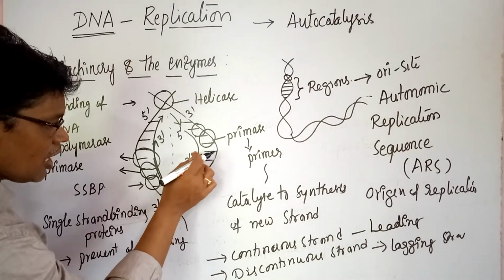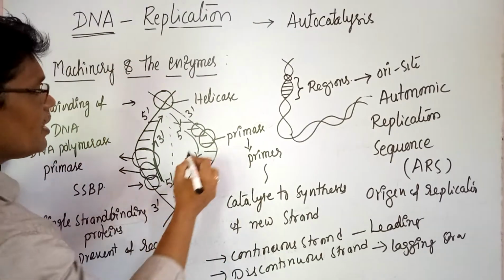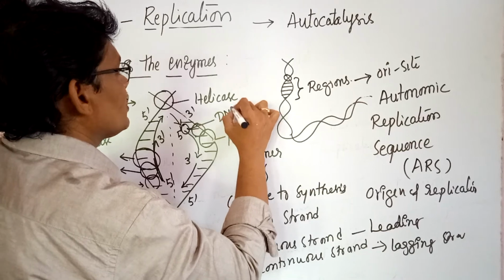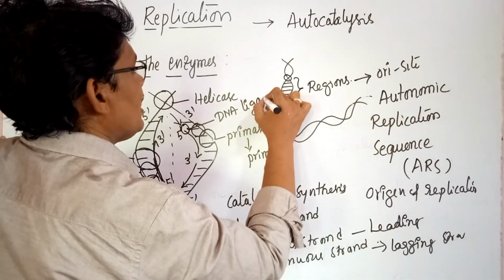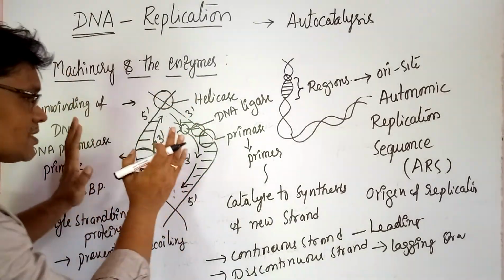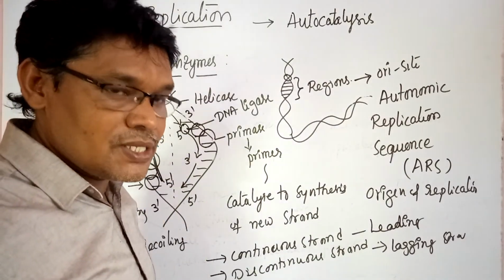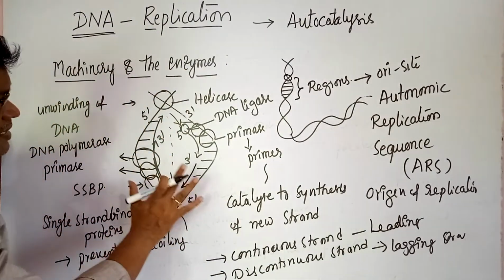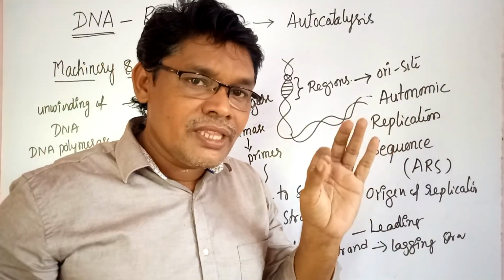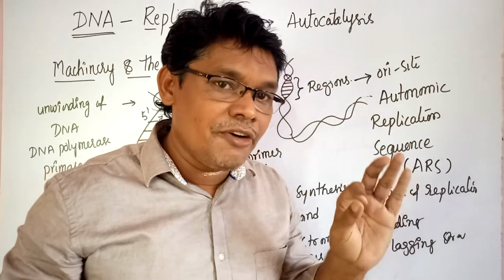After this, all of these small segments are ligated. Ligated means all of these are linked by an enzyme called DNA ligase. So these are the different types of enzymes involved in the replication process. Replication continues with high expenditure and requirement of energy.